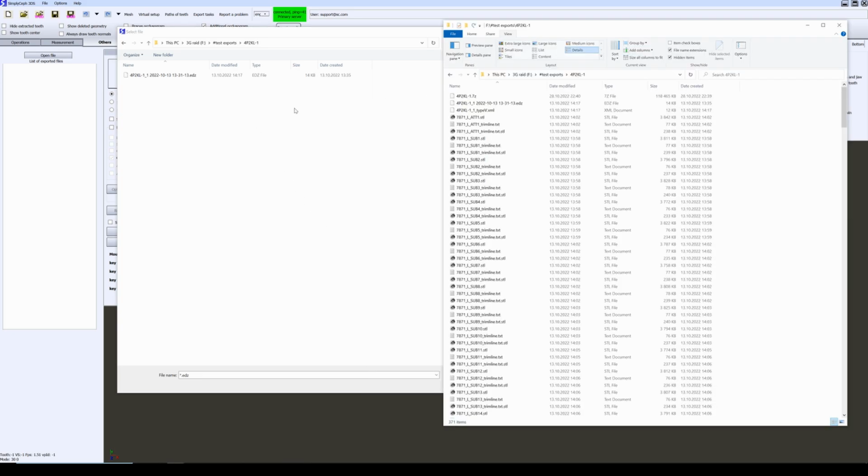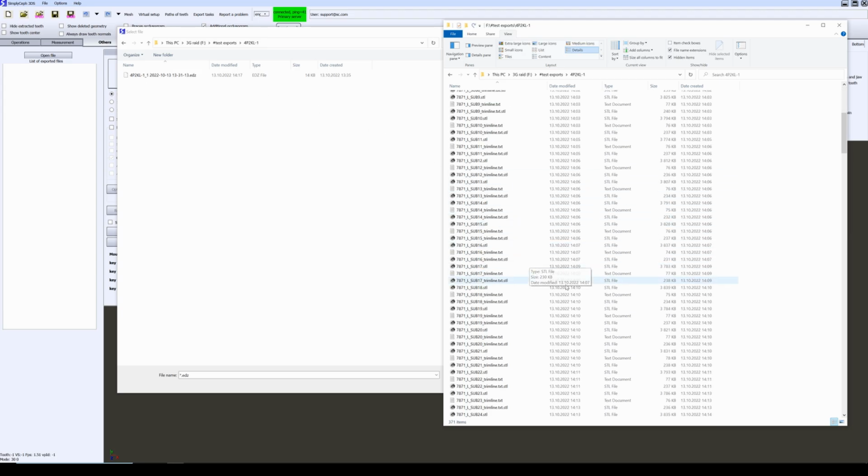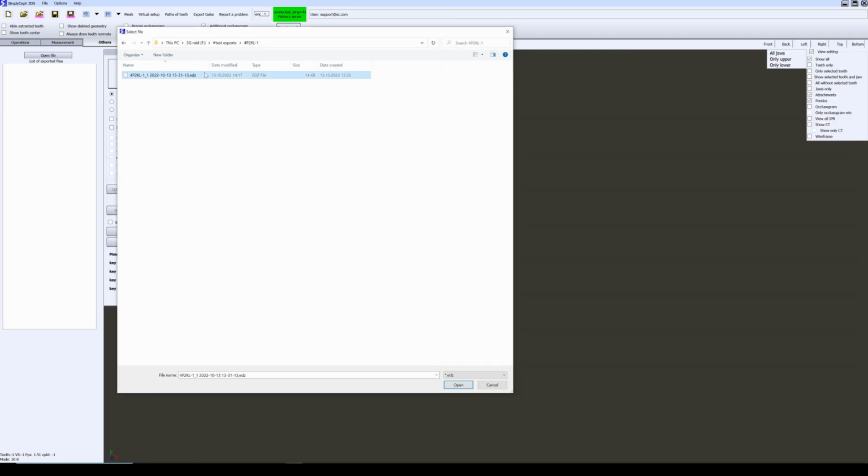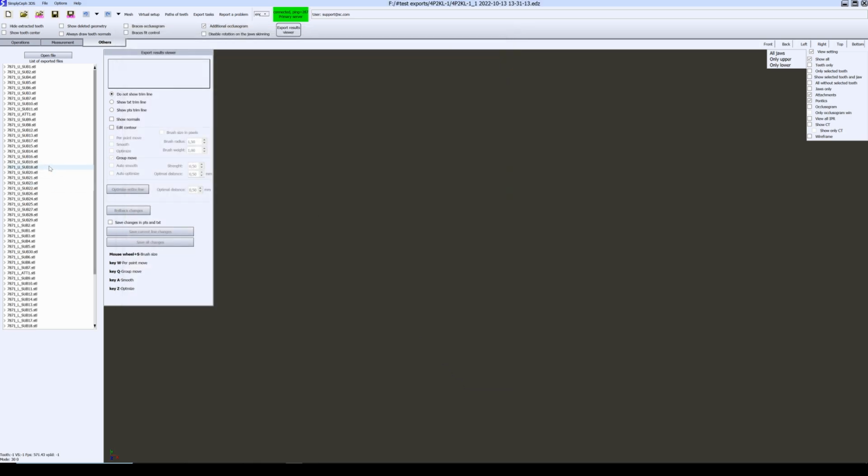In the window on the right side you can see the content of this folder. It contains exported STL files and trim lines with different extensions. Our EDZ file allows us to upload all these files. In this list we can see all uploaded files. To open a file, I just click on the string.